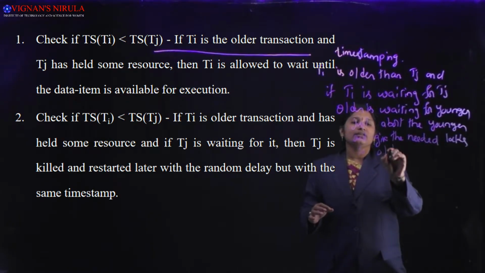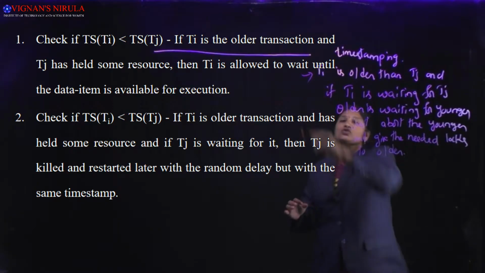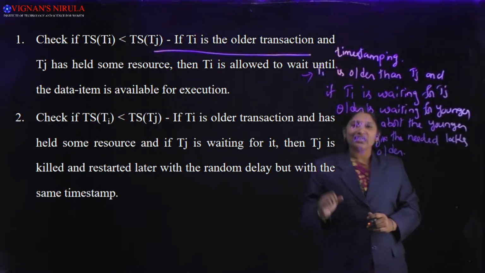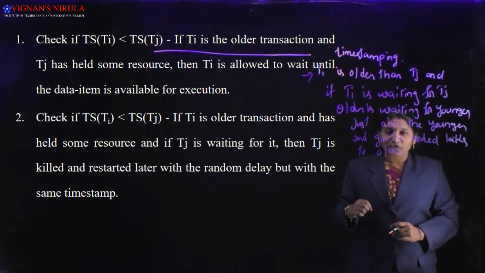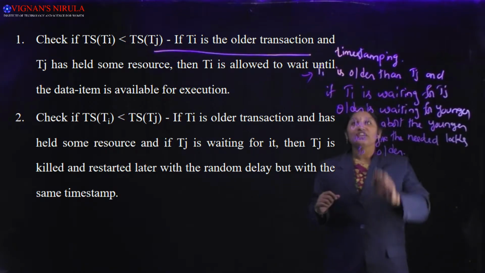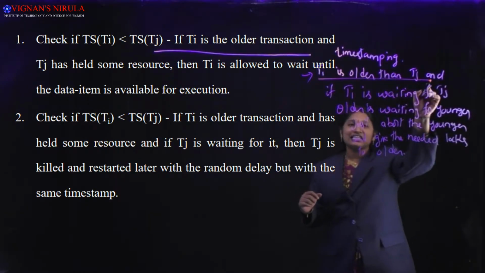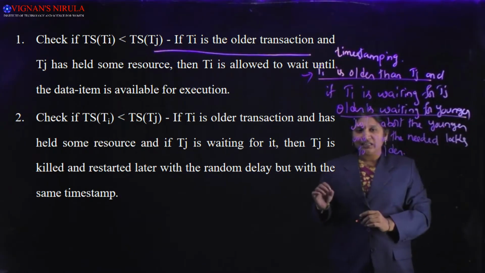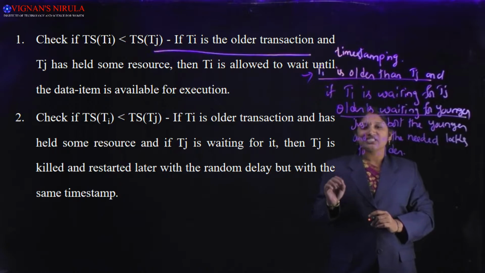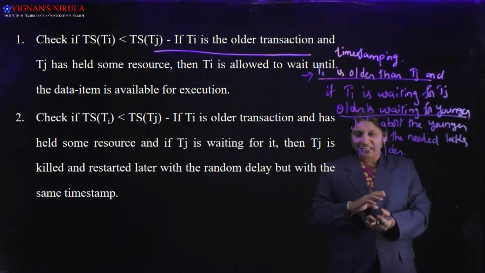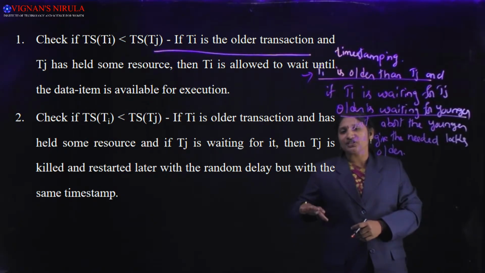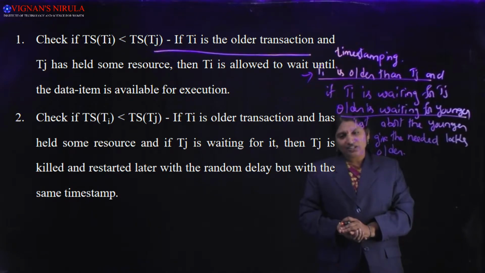older. So according to the first rule, whenever timestamp of Ti is less than timestamp of Tj, that is if Ti is older than Tj and the older is waiting for the younger, the rule suggests that we abort the younger and give the requested locks to the older, such that the older is allowed to complete first before the younger. That is the first rule.